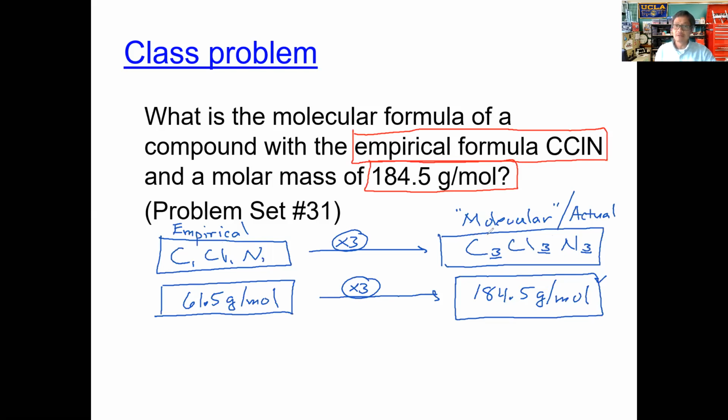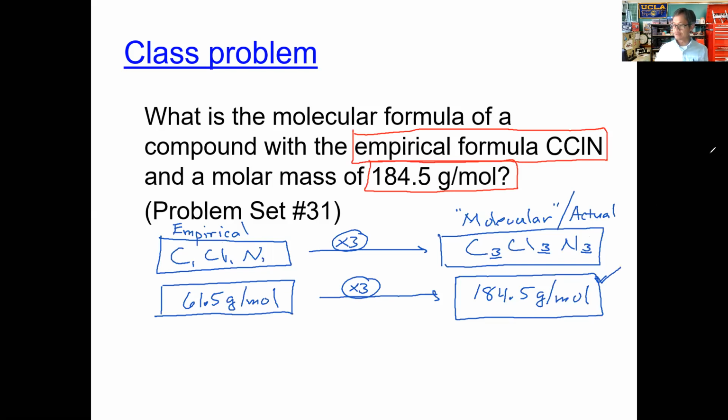And if you add up the masses of 3 carbons, 3 chlorines, and 3 nitrogens, you will obtain this mass right there. And that would be confirmation for us that we got it correct. Okay. All right, very good. So that's how we obtain the molecular formula, and that's the formula for this particular compound.